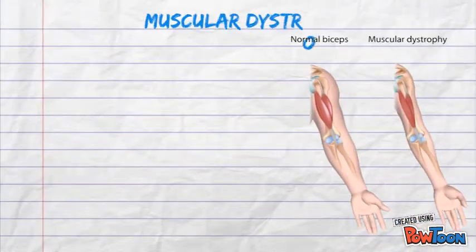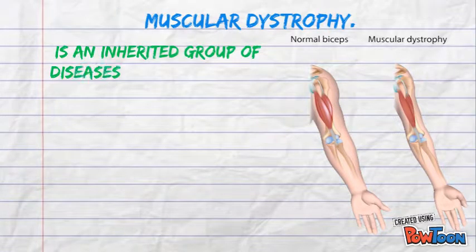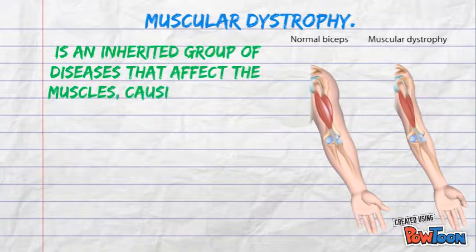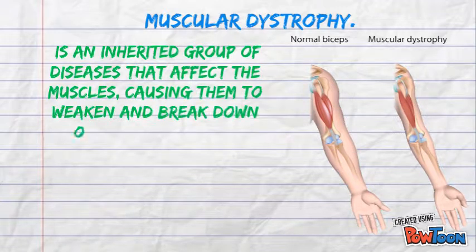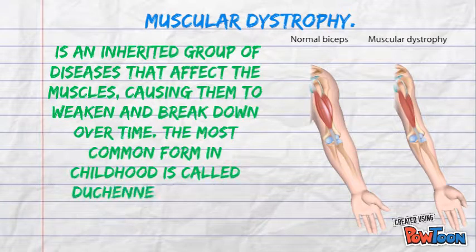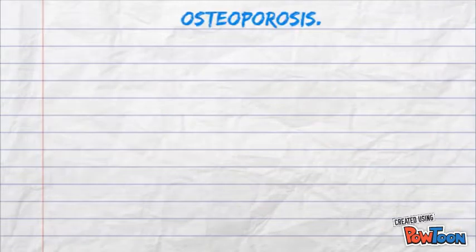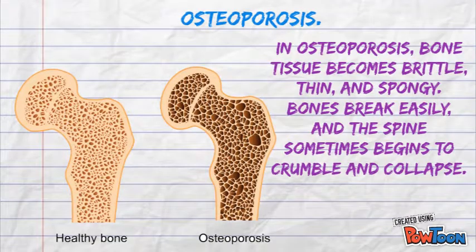Muscular dystrophy. Muscular dystrophy is an inherited group of diseases that affect the muscles, causing them to weaken and break down over time. The most common form in childhood is called Duchenne muscular dystrophy, and it most often affects boys. Osteoporosis. In osteoporosis, bone tissue becomes brittle, thin, and spongy. Bones break easily, and the spine sometimes begins to crumble and collapse.